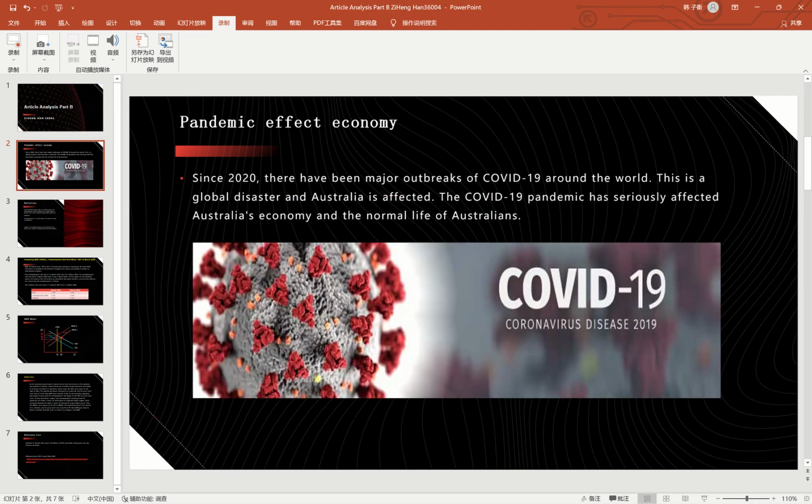Firstly, I want to talk about the pandemic effect on the economy. Since 2020, there has been a major outbreak of COVID-19 around the world. This is a global disaster and Australia is affected. The COVID-19 pandemic has seriously affected Australia's economy and the normal life of Australians.